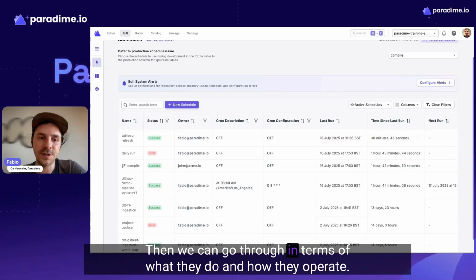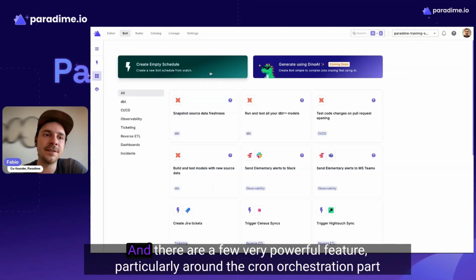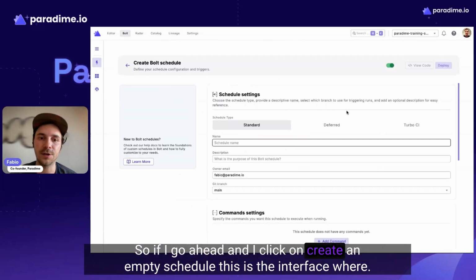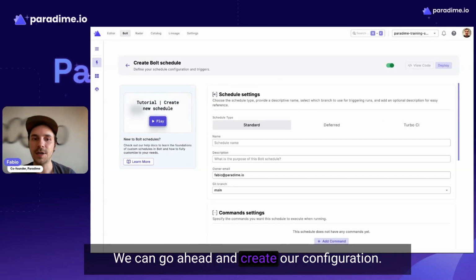Then we can go through in terms of what they do and how they operate. But the first thing I want to show you is actually how simple it is to go ahead and create a job. And there are a few very powerful features, particularly around the cron orchestration part, which are a massive time saver for a lot of teams. So if I go ahead and click on create an empty schedule, this is the interface where we can create our configuration.